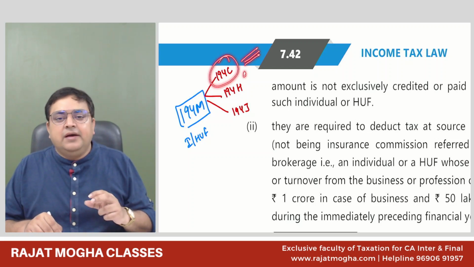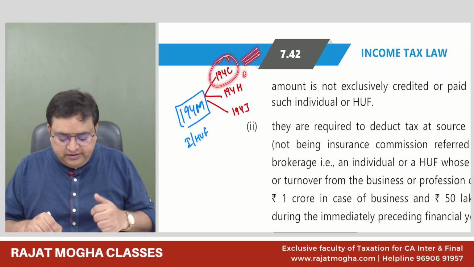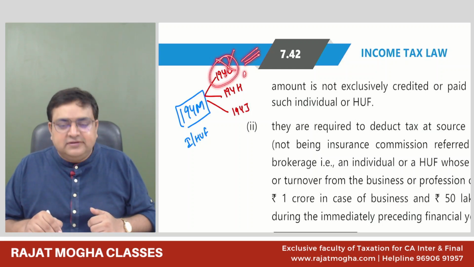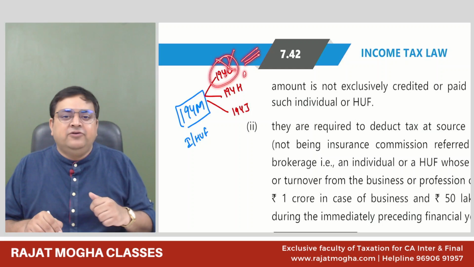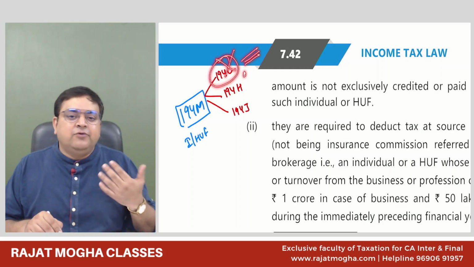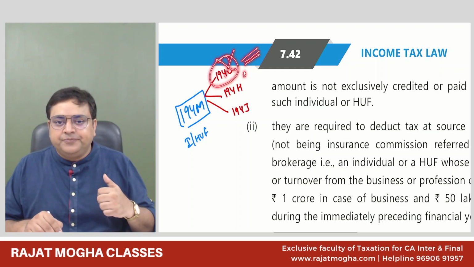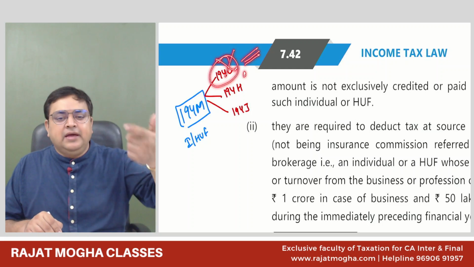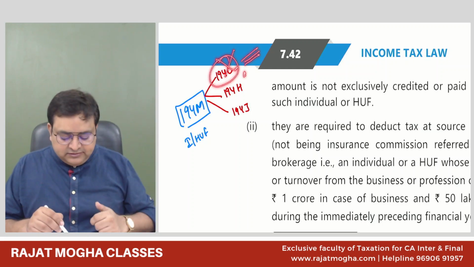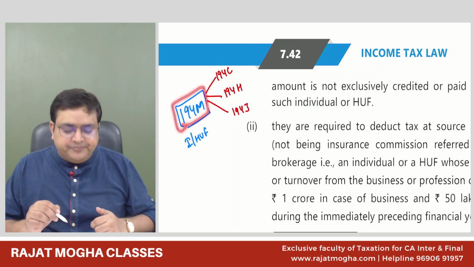I am making a payment to a contractor. So I can't deduct TDS in 194C. Why? Because 194C requires a big individual or HUF. But let's say my turnover of the last year is not more than 1 crore of the business or 50 lakh rupees of the profession, as the case may be. So I am a small individual or HUF, but still I am making a payment to the contractor. Then I will come in 194M.